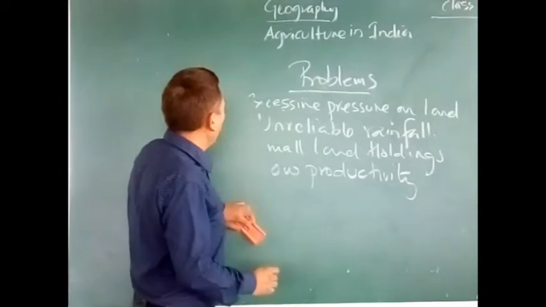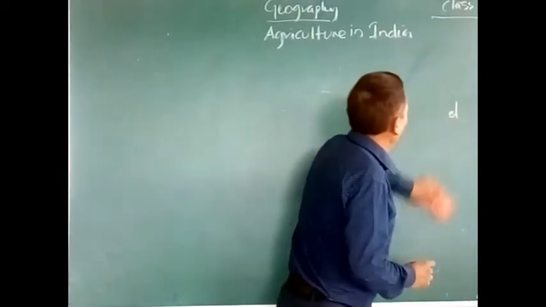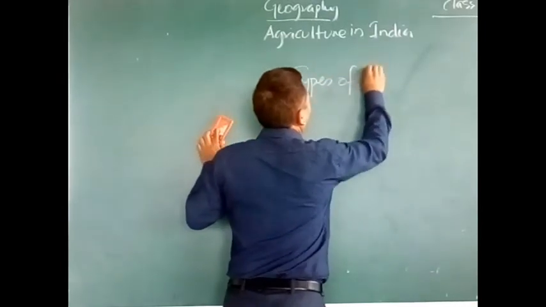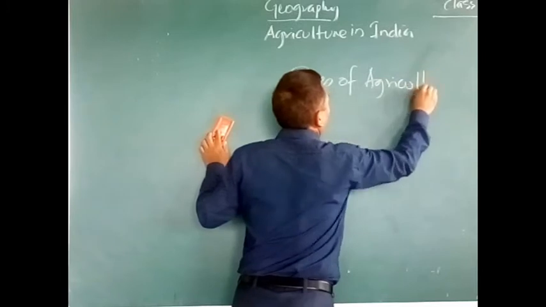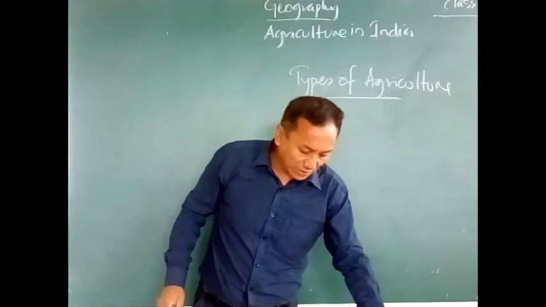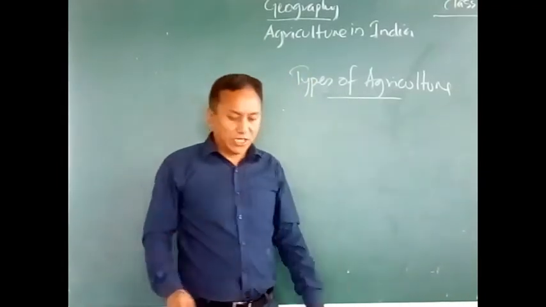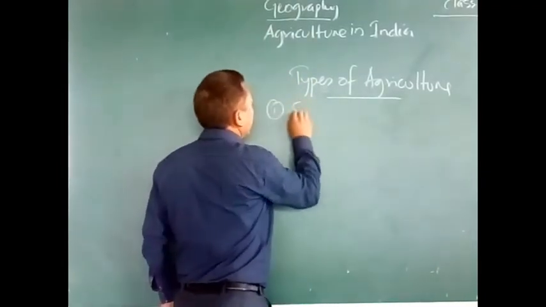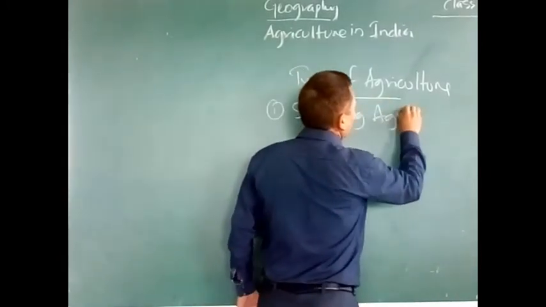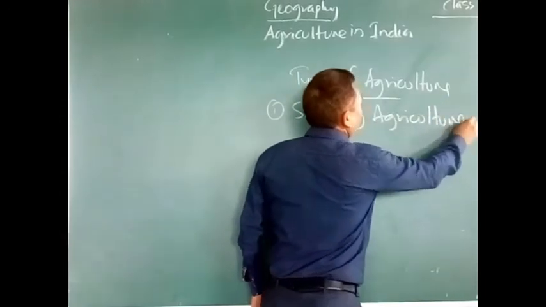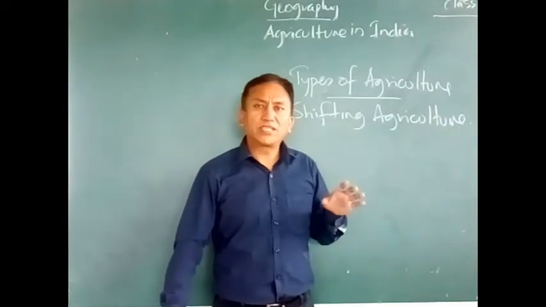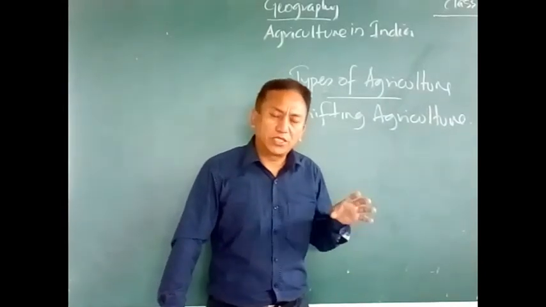Now let us see the types of agriculture in our country. Types of agriculture. Basically we have different types of agriculture. The first one we have is shifting agriculture. Now this type of agriculture is not practiced anymore. The government has brought a ban to this practice.